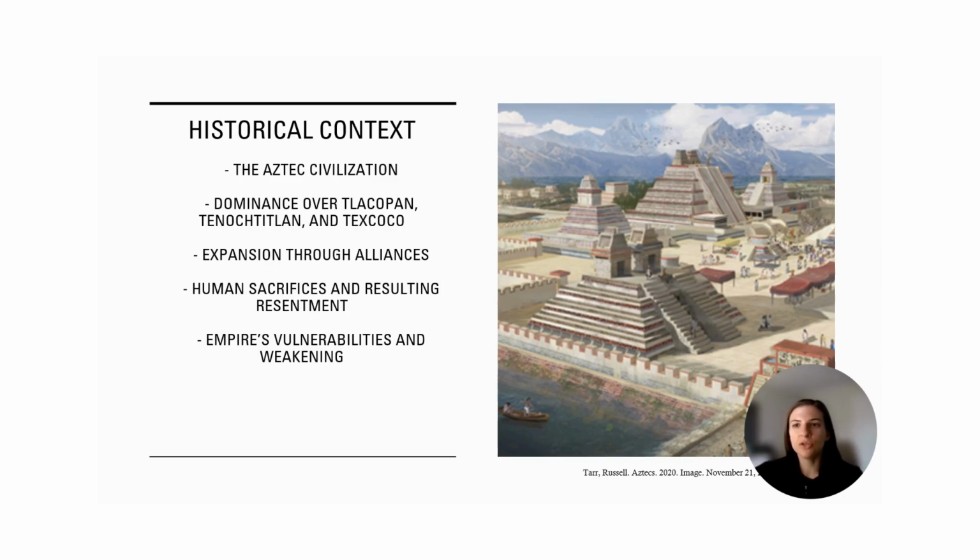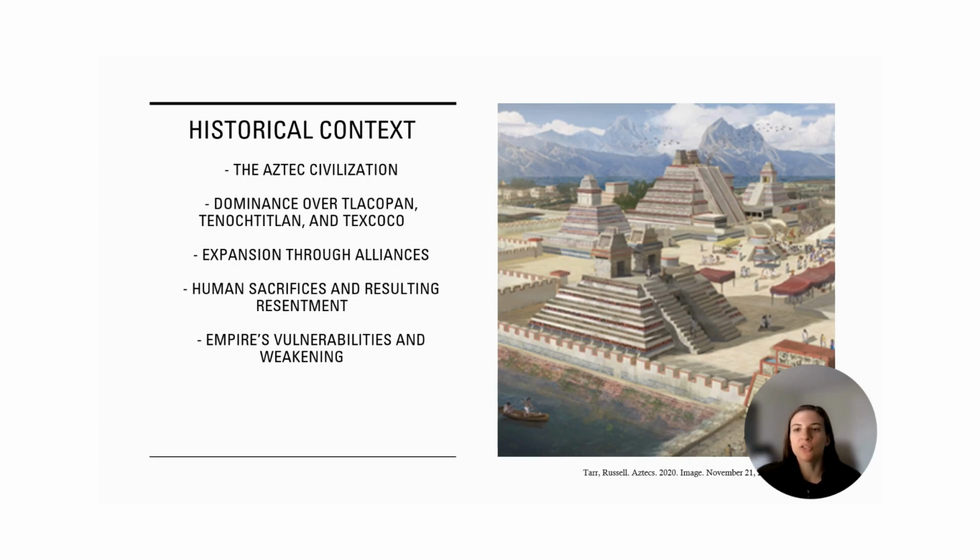The Aztecs used to rule over three big neighboring city-states. They were powerful and expanded their territory through strong alliances, but their dominance didn't last forever. With each victory, they took captives to Tenochtitlan for human sacrifices, which was part of their religious beliefs. This practice angered many tribes and made the Aztec Empire weaker and more fragile over time.